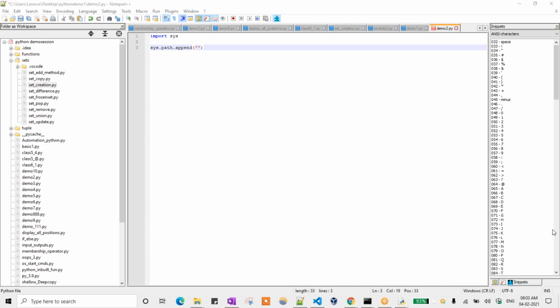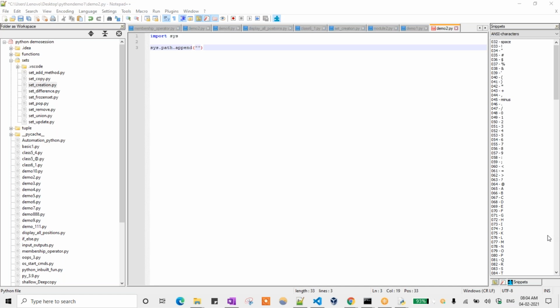Sir, why can't we import the OS library for this? So the OS module is only for changing directory, but here we are appending. We are just appending to that particular path. We need to access that particular path from one location to another location. But changing is different and appending is different, right? You got my point? What I'm trying to say?